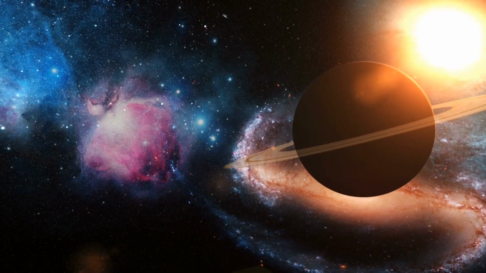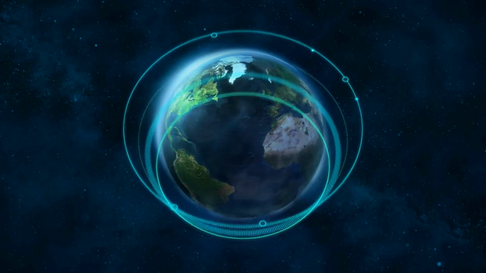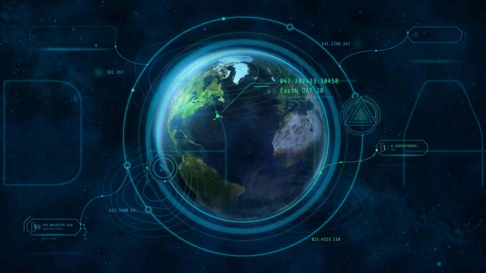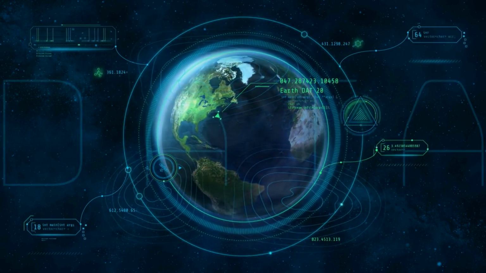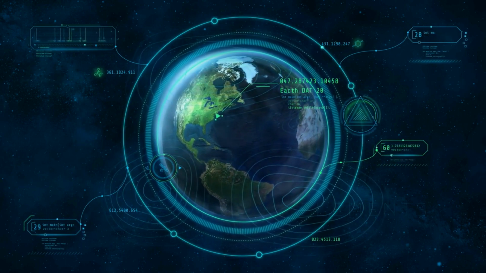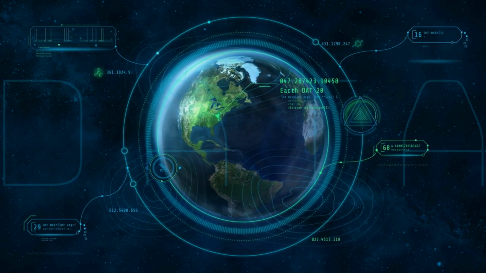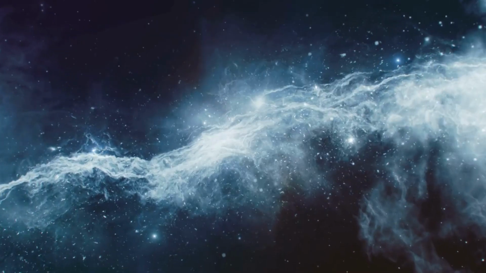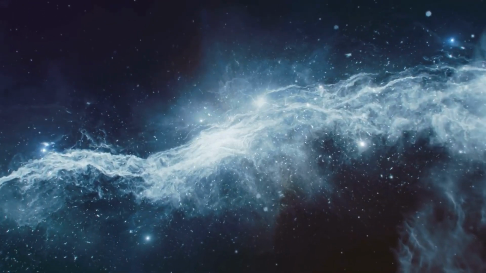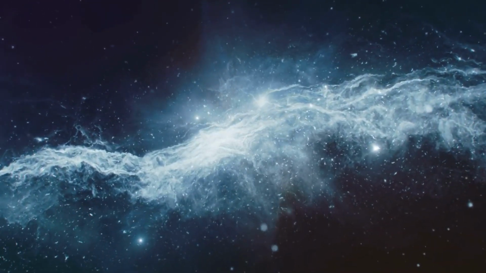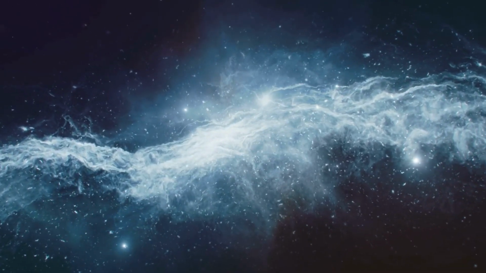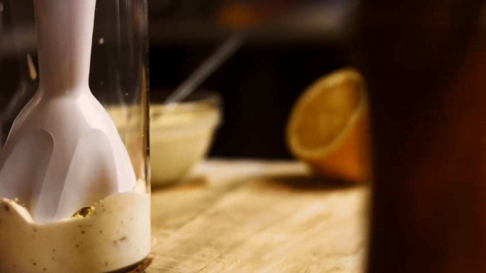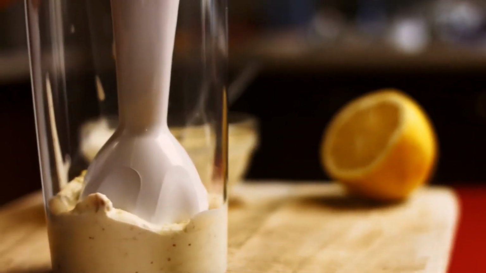We end up with a staggering number. Even with these conservative estimates, we could have around 1,000 detectable civilizations in our galaxy alone. And remember, as we said earlier, there are an estimated 100 billion galaxies in the observable universe. Now, if we want to calculate these numbers across all those galaxies, we're talking about a possibility of 100 trillion detectable civilizations out there. But like any recipe, the Drake equation is only as good as its ingredients.